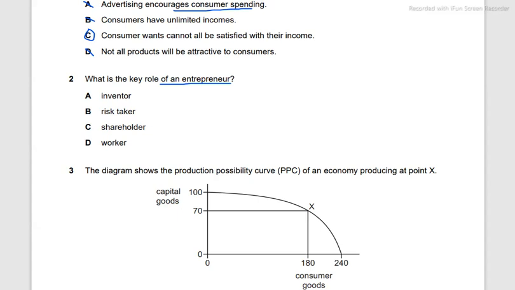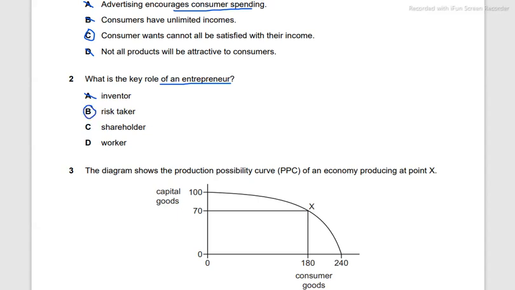So it's not necessary that the entrepreneur has to come up with a very new idea. They can enter into an already competitive market. Hence, an inventor is not the key role. Risk taker is the key role of an entrepreneur.